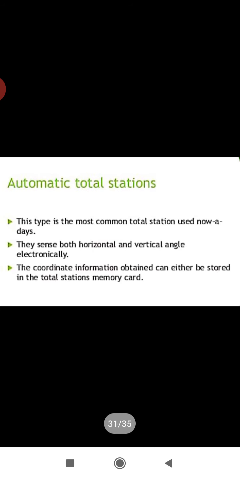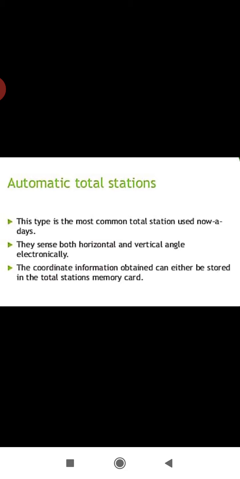And then the next one is automatic total station. Here are a few of the points I have listed. This type is the most common total station used nowadays. They sense both horizontal and vertical angle electronically. The coordinate information obtained can be stored in the total station memory card. A robotic or motorized total station allows the operator to control the instrument from a distance via remote.